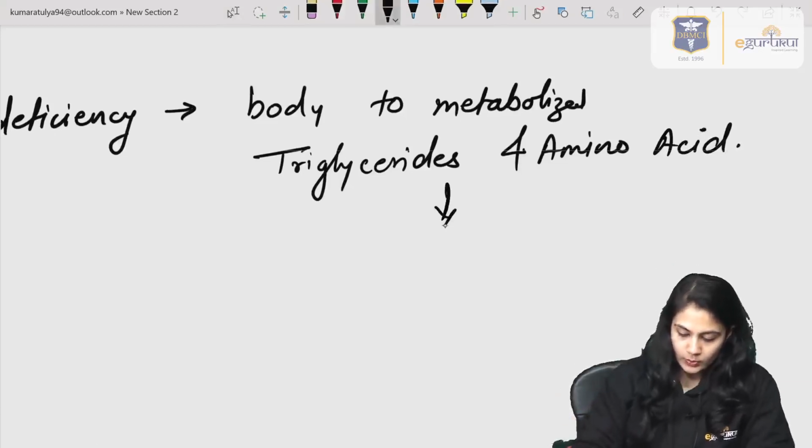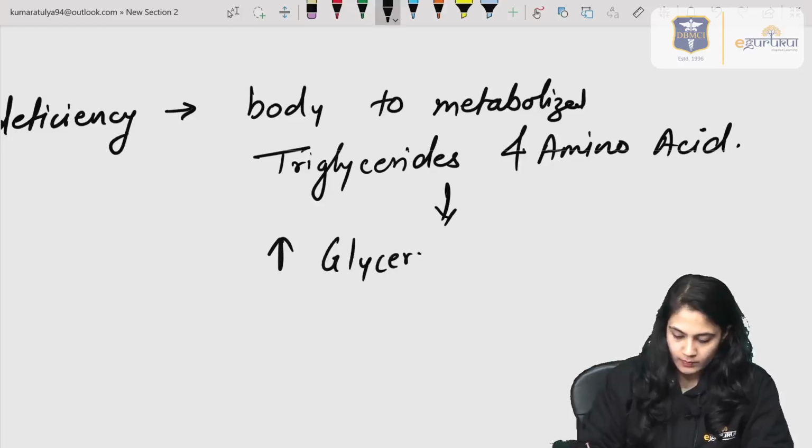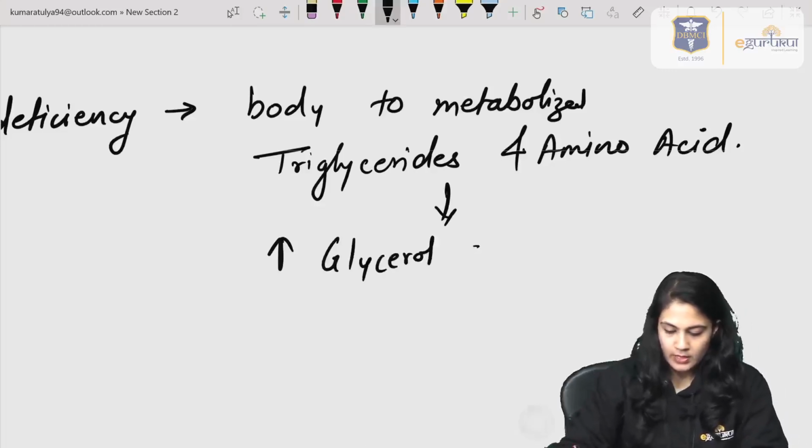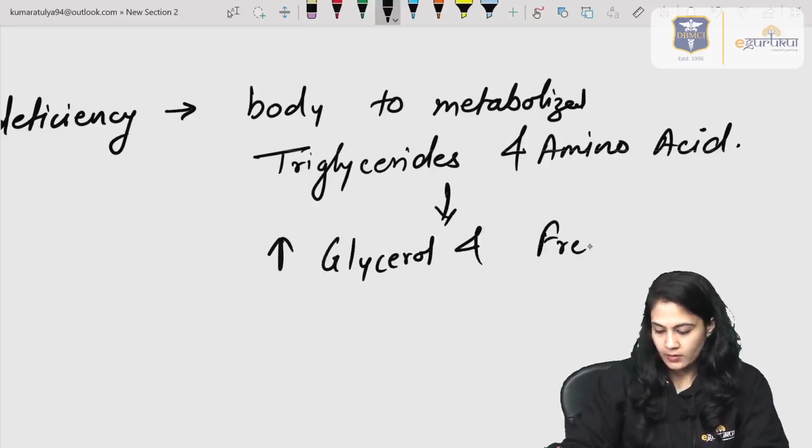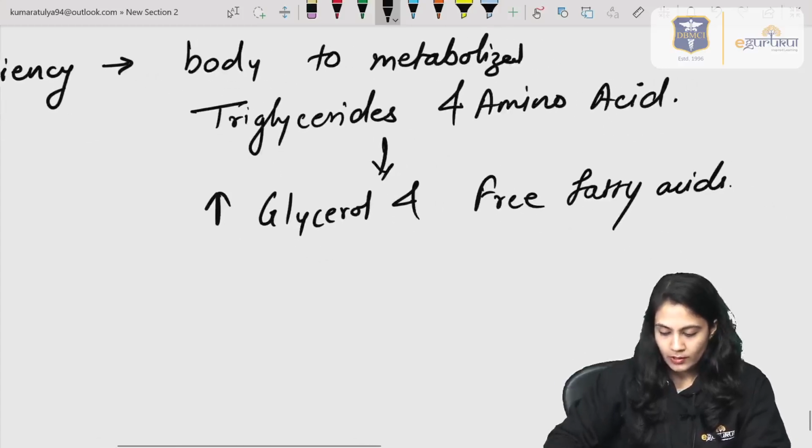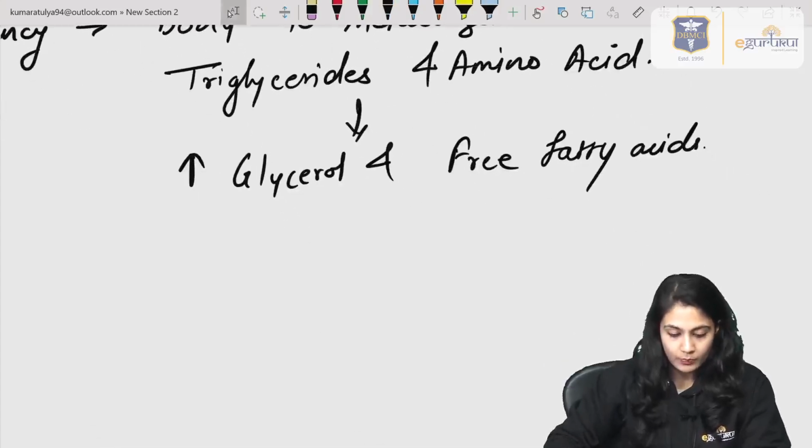Now what will it lead to? That will lead to an increase in glycerol levels and free fatty acid levels, right?